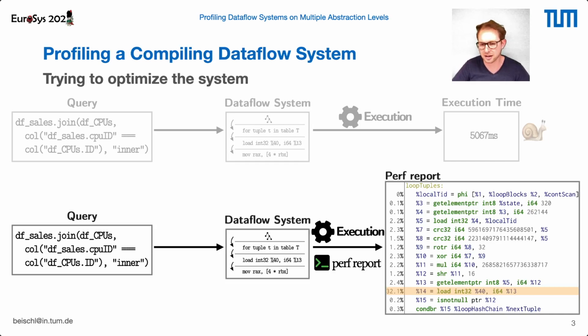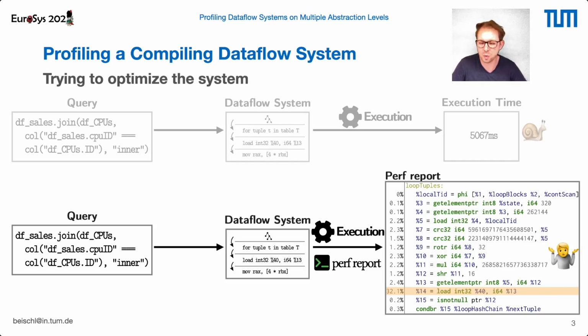But these are actually the results I get. So now I see that this particular line of assembly code is quite expensive. But it doesn't match any of the code I wrote in my dataflow system, and I can't even attribute it to a certain part of my query. So in short, I'm no step further and I will have to spend hours of reverse engineering to figure out to which part of my system this line belonged and what's the root of my slower query execution time.